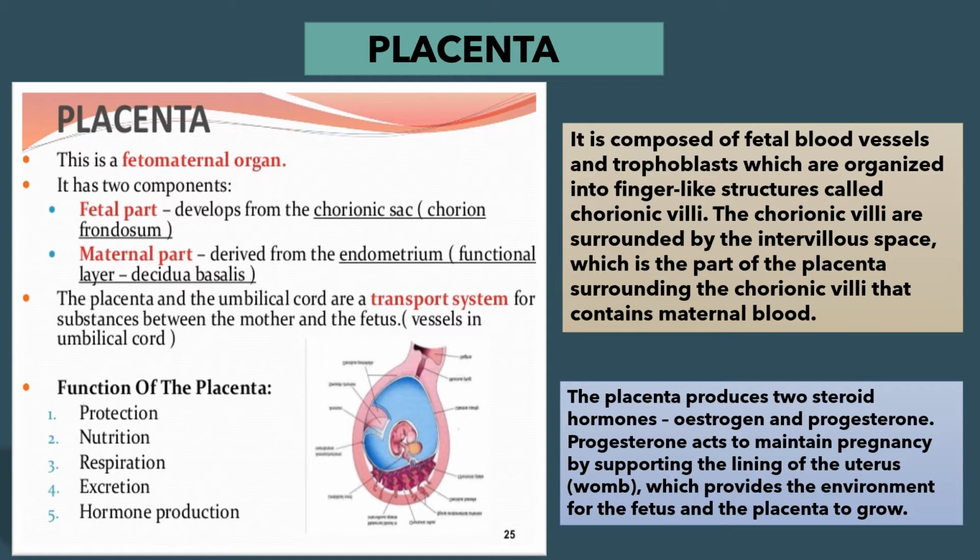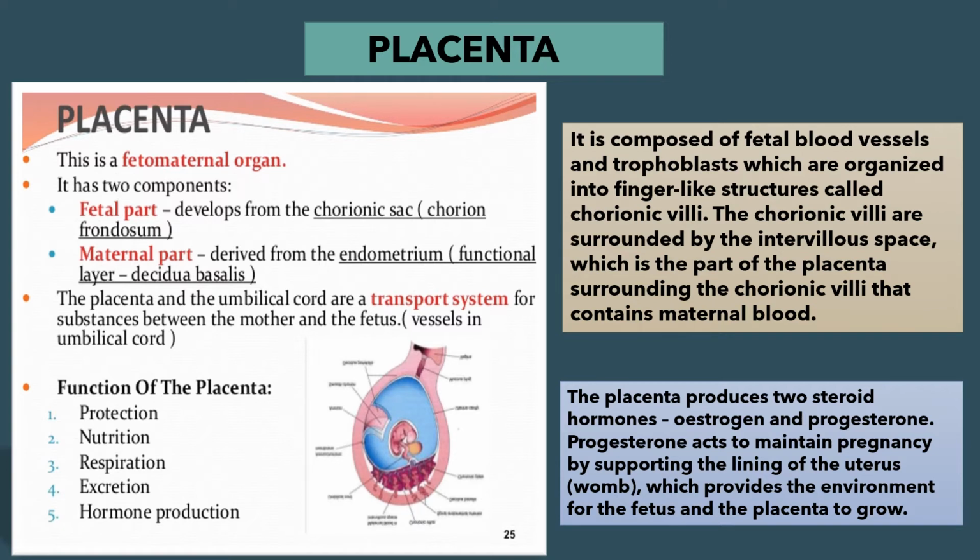Now see the diagram. Placenta is a feto-maternal organ. These are the characteristics of placenta. It has two components. First one is fetal part. It develops from the chorionic sac or chorion frondosum. Another one is maternal part, derived from the endometrium, that is the functional layer decidua basalis.